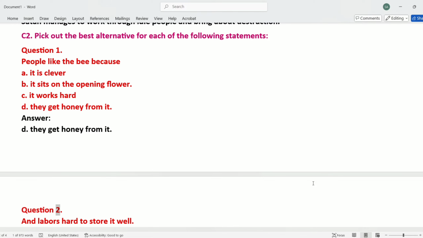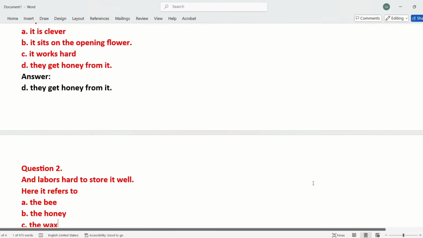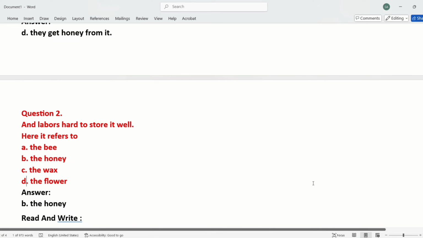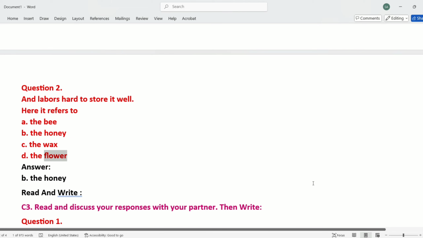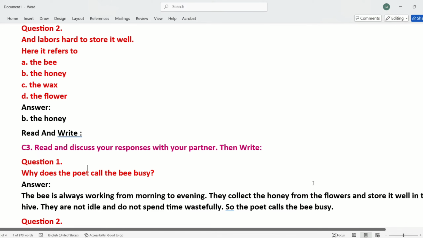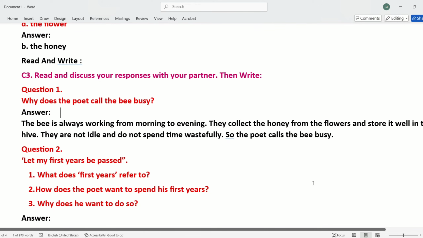Question 2. And labors hard to store it well. Here it refers to A. The bee. B. The honey. C. The wax. D. The flower. Answer. B. The honey. Read and write. C3. Read and discuss your responses with your partner. Then write. Question 1. Why does the poet call the bee busy?